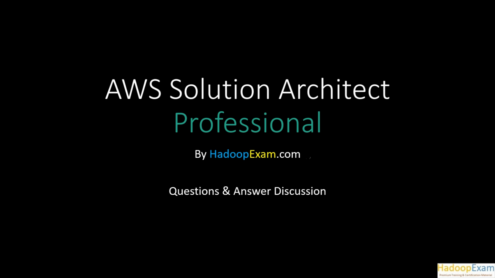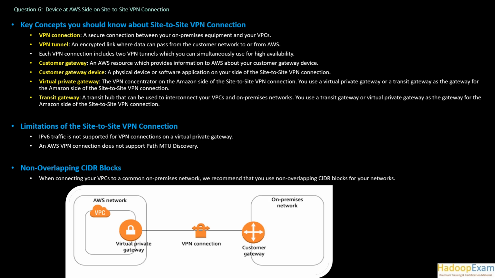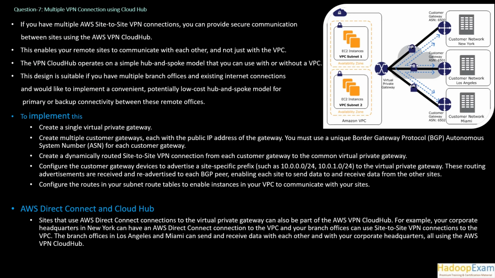Now for that, let's move to the explanation for question number 7. If you have multiple AWS site to site VPN connections, then you can provide secure connection between sites using AWS VPN CloudHub. This is a new concept, AWS VPN CloudHub. By name it suggests it's a hub, which can connect multiple things. This enables your remote sites to communicate with each other, not just with the VPC.